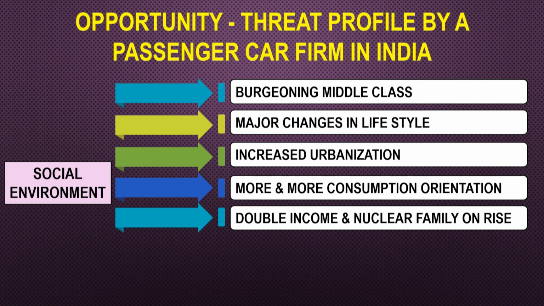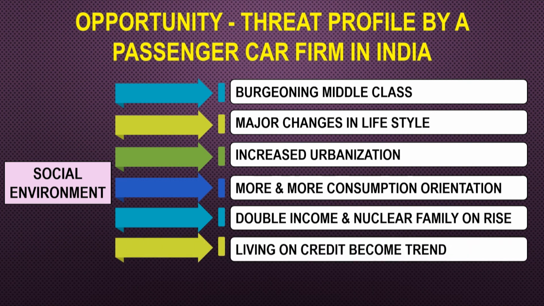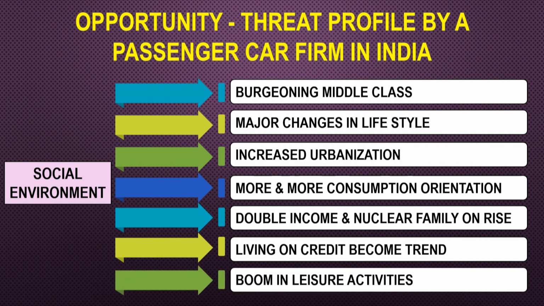In fact, we have what are sometimes known as DINK families, double income no kids, or DISK families, double income single kid. So, you have a lot of money coming into the house, and there is no outlet because there is only a single kid or maybe no kid. So, people are spending money on different luxuries including cars. Then living on credit is becoming a trend. People have a lot of credit cards and they will use those credit cards even if they do not have the money. So, they will pay later on. There is a boom in leisure activities. So, these are all the social environment basically.